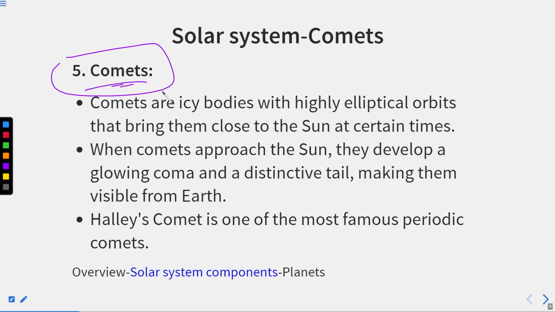Thereafter, we have to talk about the comets. Comets are icy bodies with highly elliptical orbits that bring them close to the sun at certain times. When comets approach the sun, they develop a glowing coma and a distinct tail, which makes them visible from Earth, like a broken star you have seen so many times. Halley's Comet is one of the most famous periodic comets, which repeat themselves after a certain period of time.